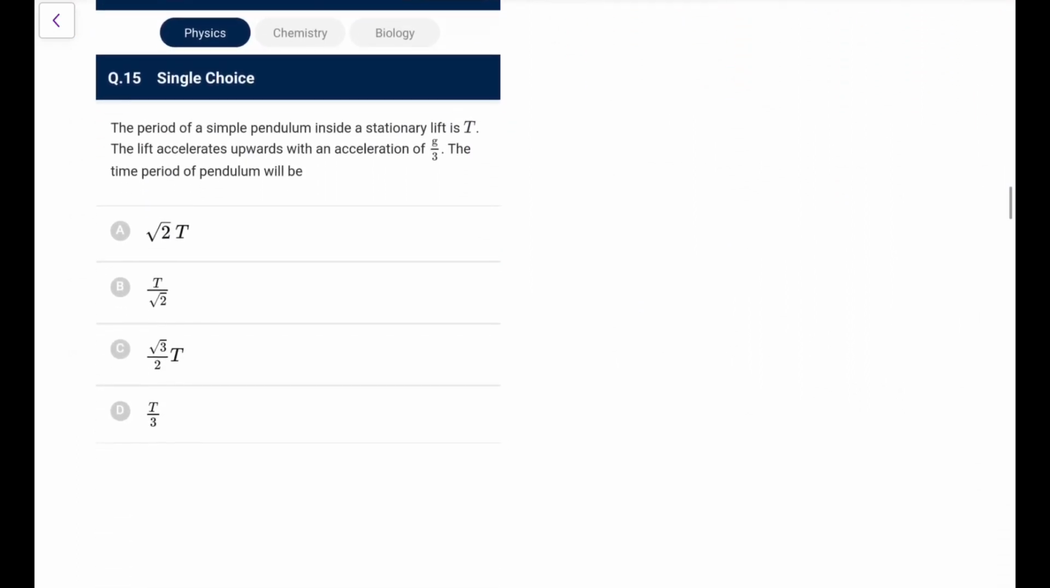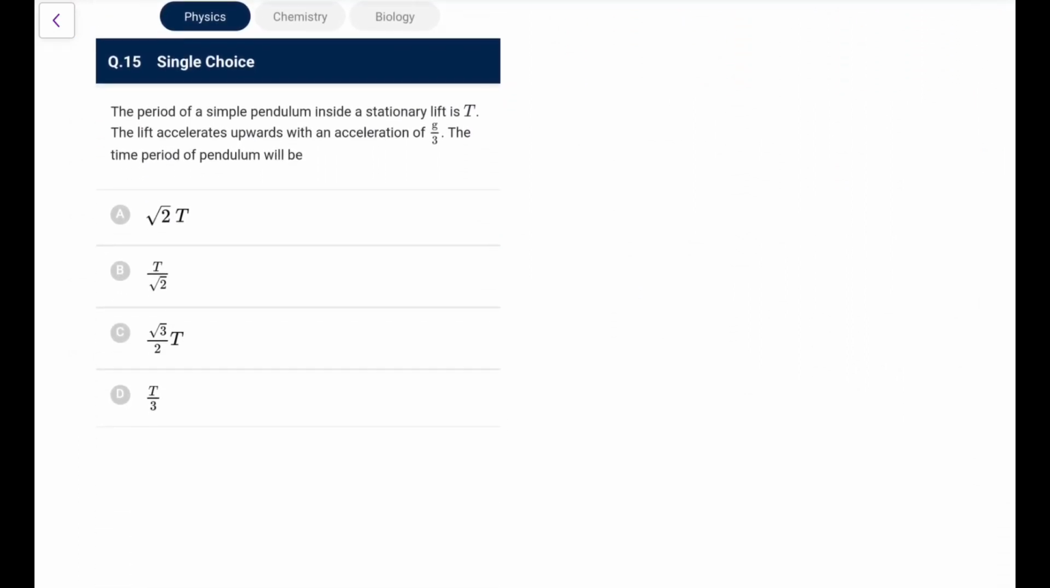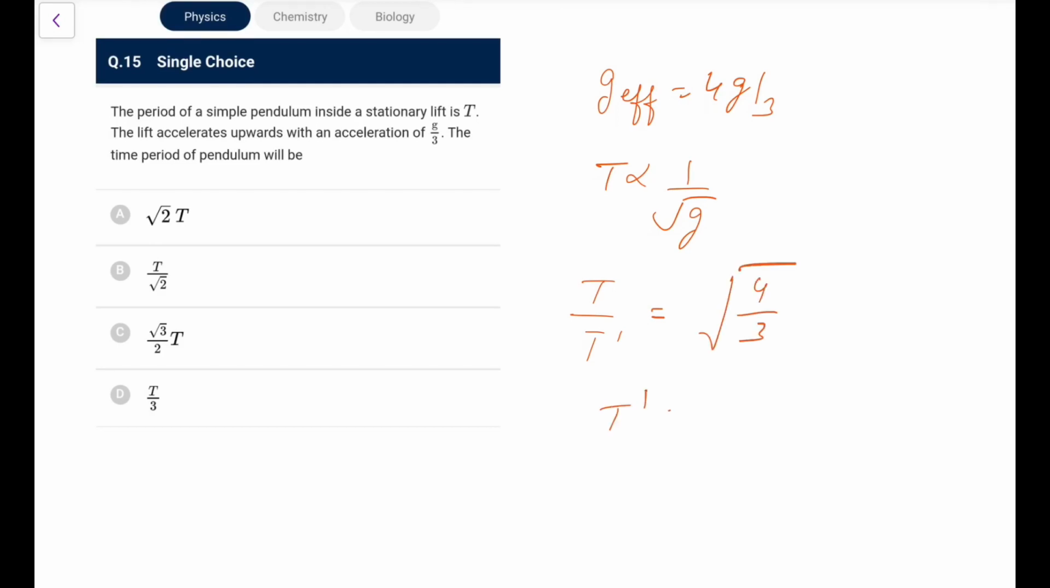Next one. The period of SHM of a pendulum inside a stationary lift is T. If the lift accelerates upwards, the pseudo force will act downwards, so that g effective will become 4g by 3, and T is proportional to 1 by root g, so T dash by T would be equal to root 3 by 4. You can make out, so T dash would be root 3 by 2 times T. So go for option C.